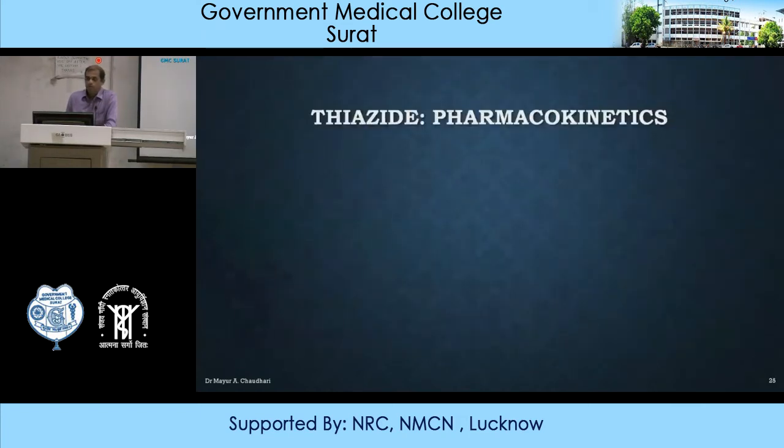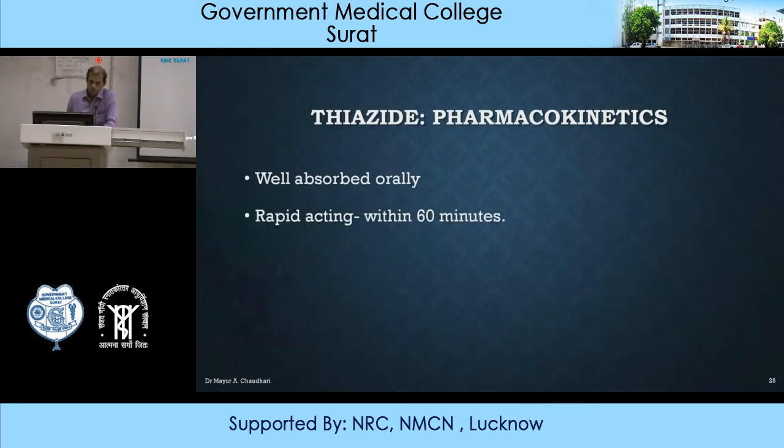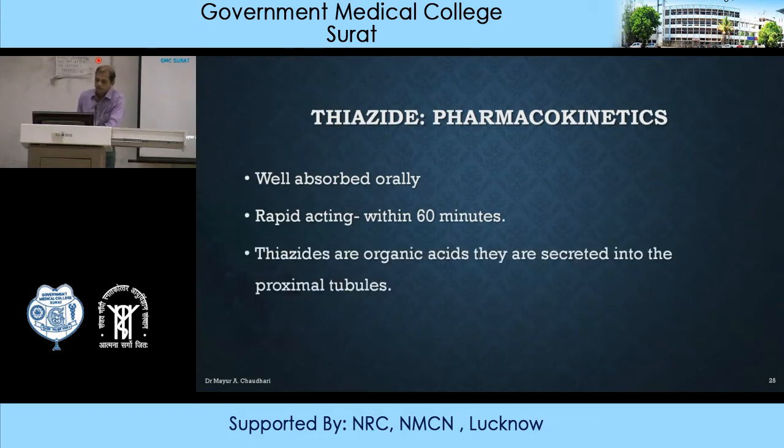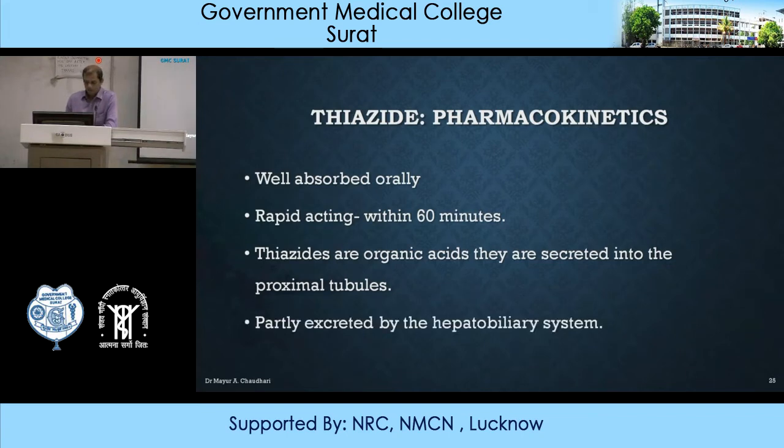If we see pharmacokinetics of thiazide diuretics, they are very well absorbed orally, rapidly acting. Within 60 minutes, thiazide diuretic starts acting. Thiazides are basically organic acids, so as they are organic acids, they are secreted into proximal tubule, and then their action is generated. They are partly excreted by hepatobiliary system, so they are excreted out in feces and urine.